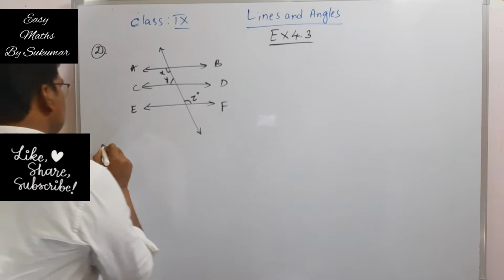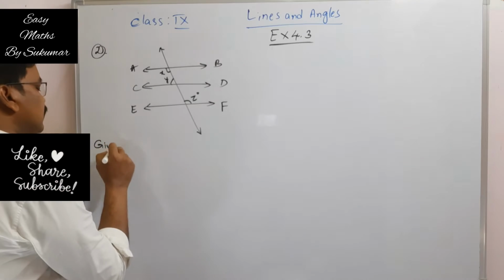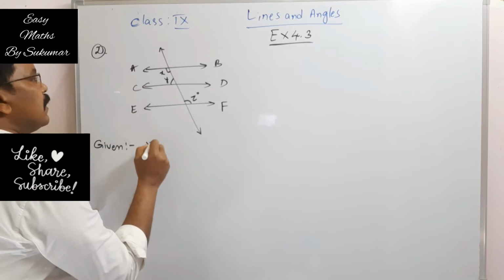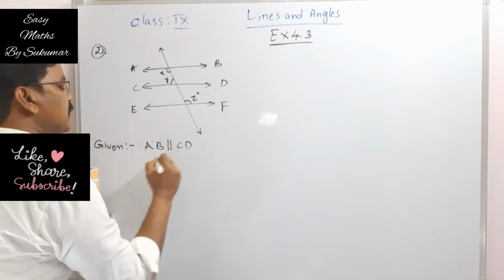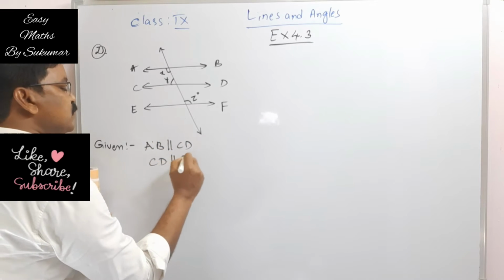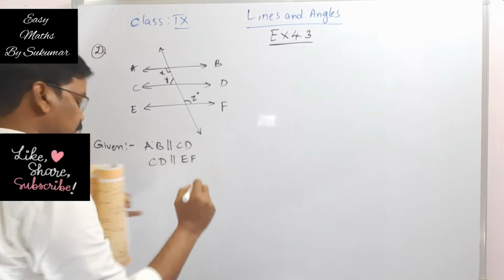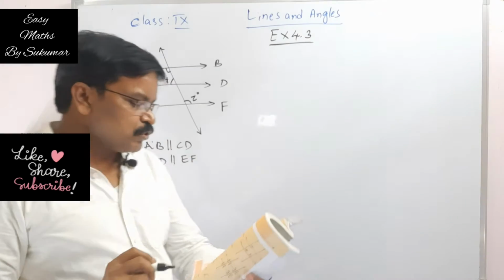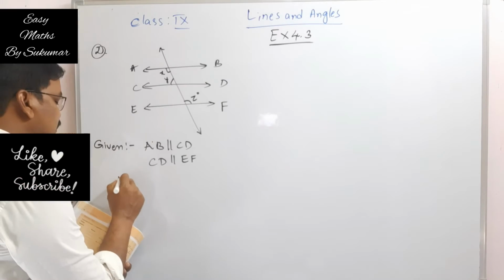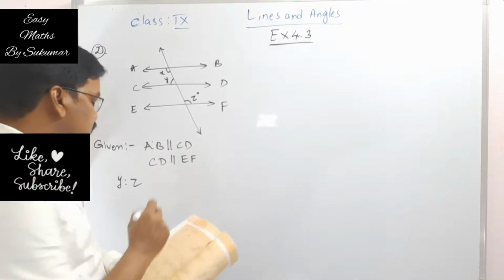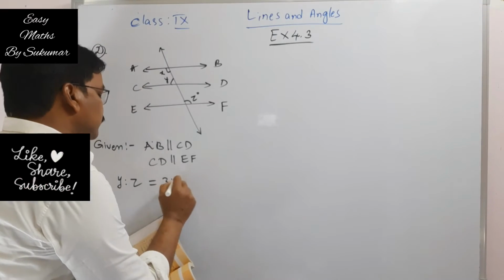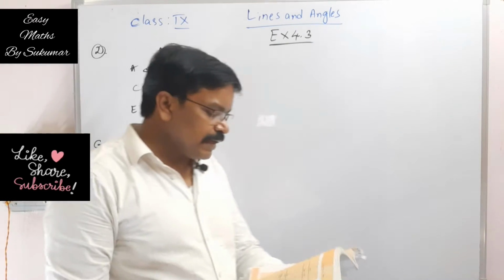So what is given here, my dear students? Given AB is parallel to CD and CD is parallel to EF. One more thing is given here: y is to z is equal to 3 is to 7. We have to find x.